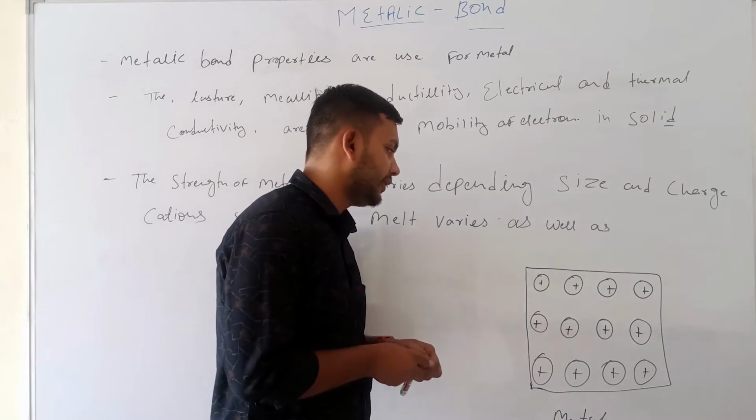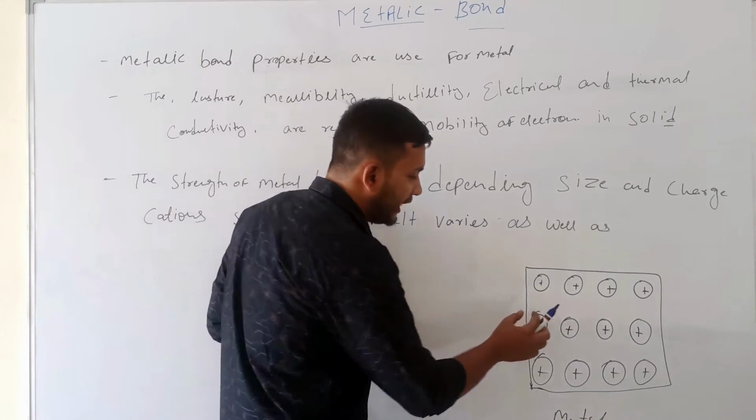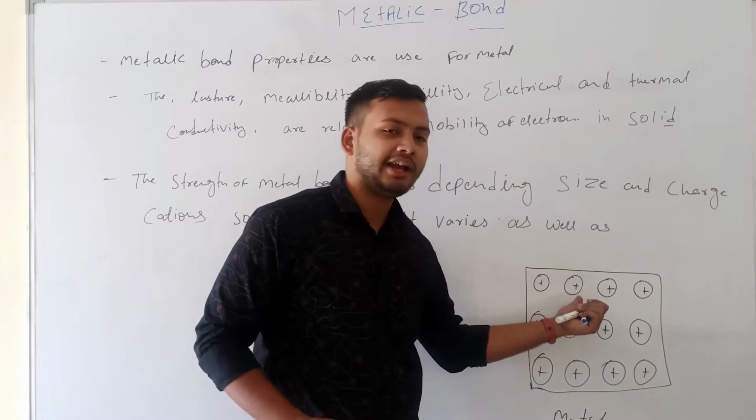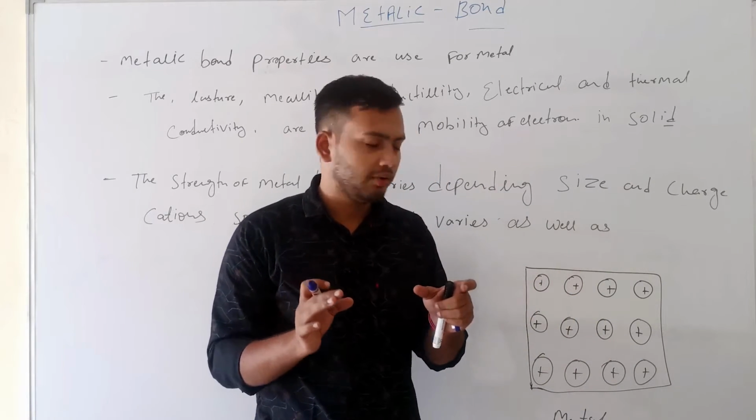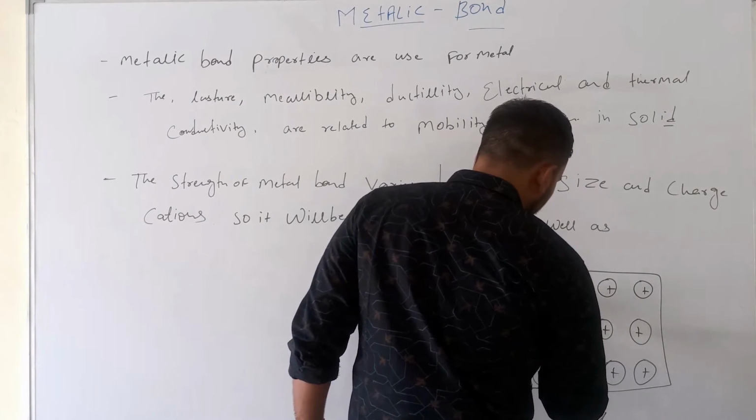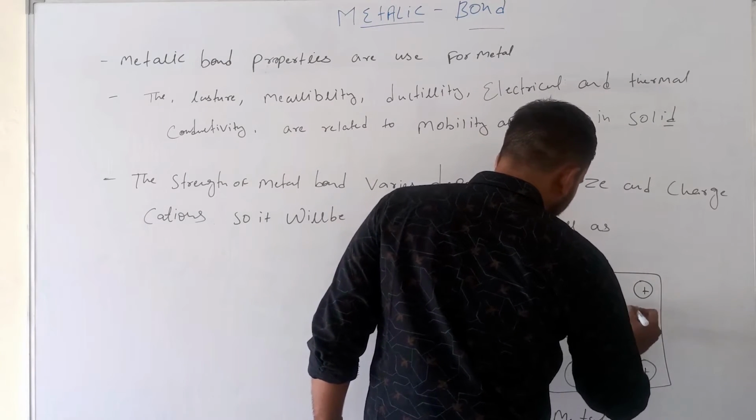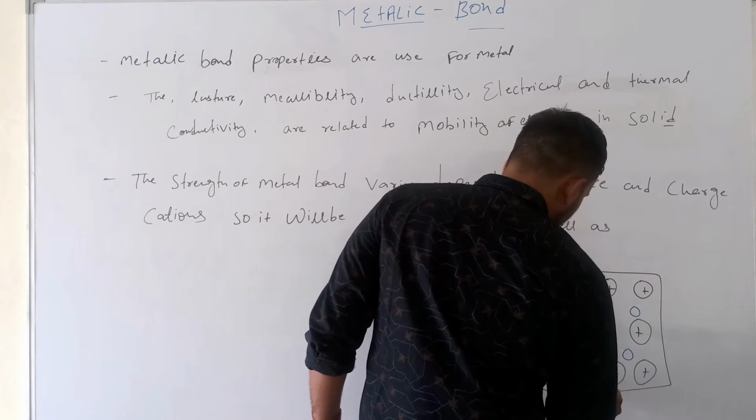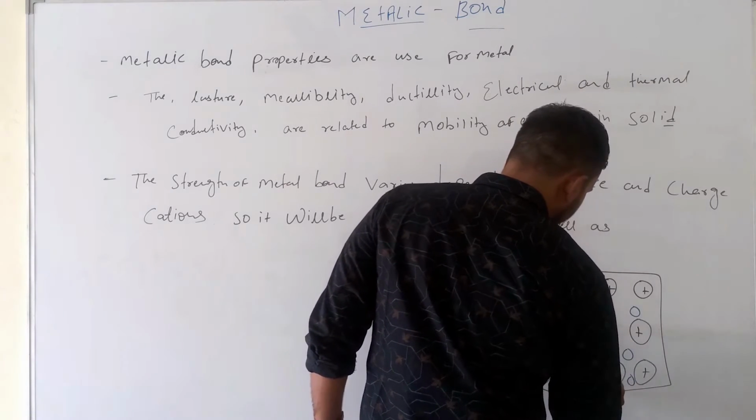Here we see some gap between two atoms. Means this atom and this atom have some gap. This gap also has some electrons, because atoms contain electrons, means